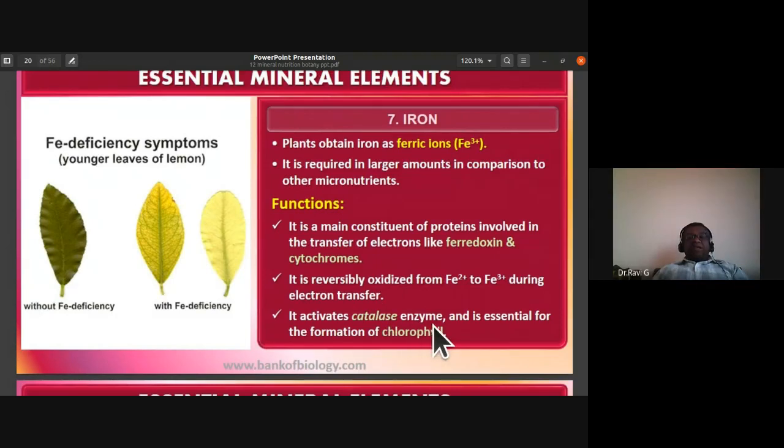Iron activates the catalase enzyme and is essential for the formation of chlorophyll. Iron is very essential for the formation of chlorophyll. Just as important as magnesium is, iron is also important for the formation of chlorophyll.